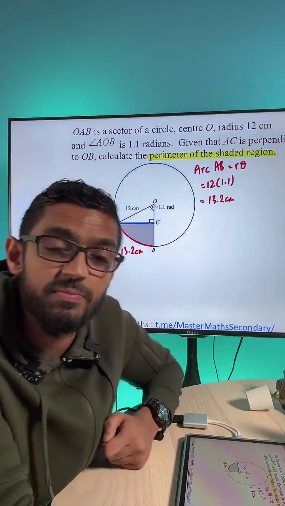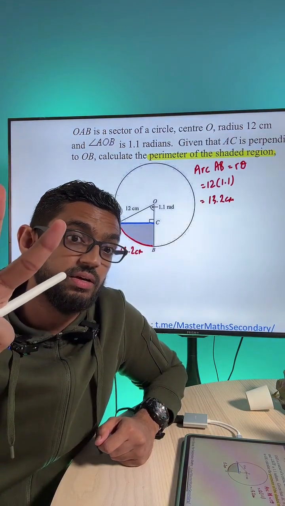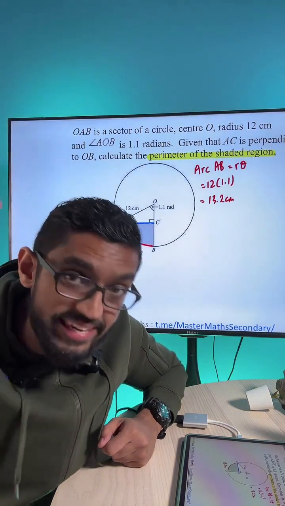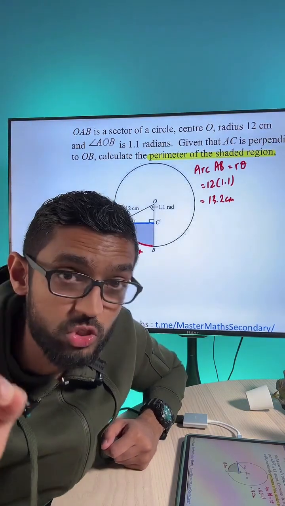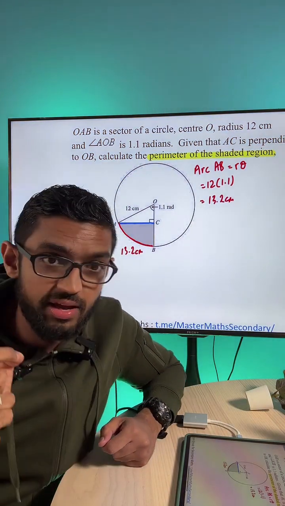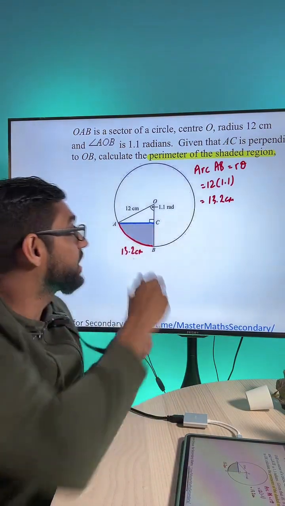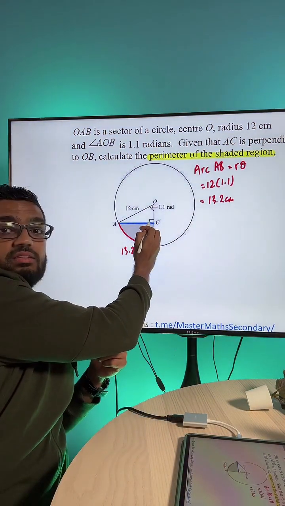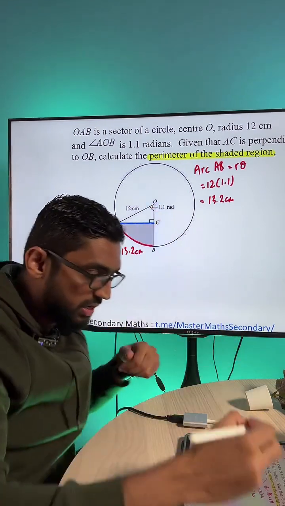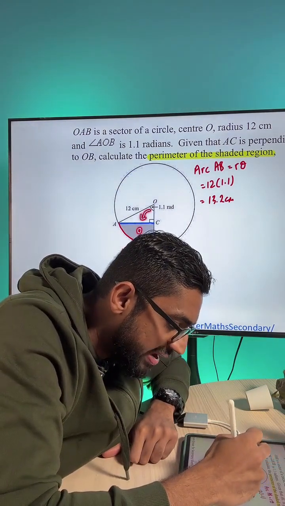Okay, guys, come. Let's find the length of AC now. When you see a right angle triangle, two things must come to your mind: Pythagoras' theorem and SOH CAH TOA. In this case, I must use SOH CAH TOA to find AC. Why do I use it? Because you have an angle there. Can you see the angle here? And you have a right angle of 90 degrees there. So we have to use SOH CAH TOA to find this AC, which is opposite. With respect to this angle, I want to find the opposite length.